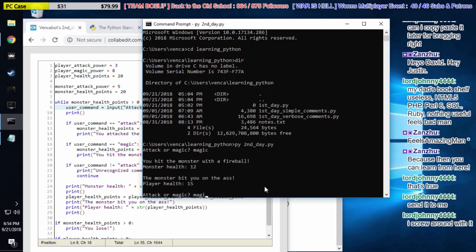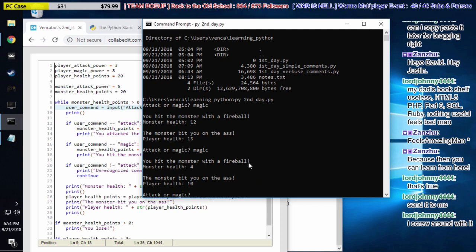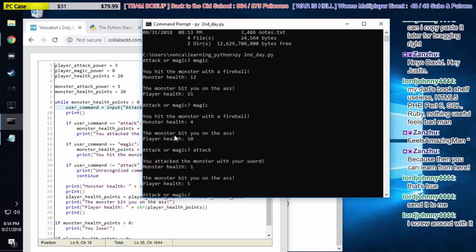Why not? So I'm going to say magic. Okay, so now he's down to 4 health, and I'm down to 10 health. He's doing about 5 damage per hit, seems like. I'm going to finish the job with a normal attack. I think it was like, oh, that's 3 damage. He's got 1 health left. Oh shit, that was a big mistake.